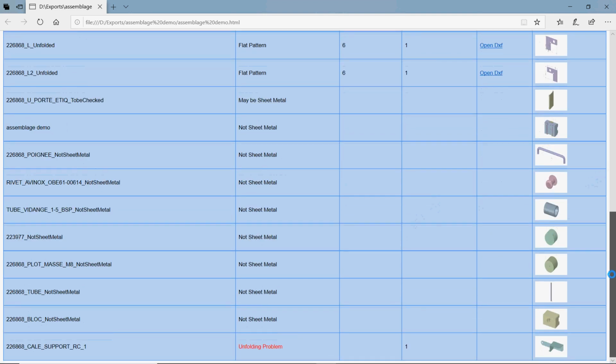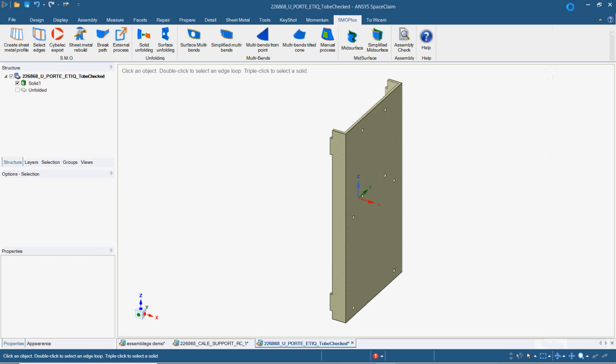And then we have also some parts, this one, which may be sheet metal, so we will see what it means. We have, of course, the non-sheet metal parts, and some of them, one here, have unfolding problem. Those problems are at the bottom of the screen.